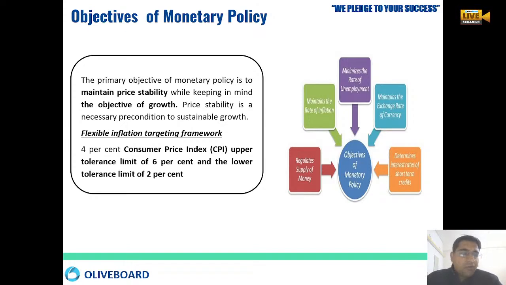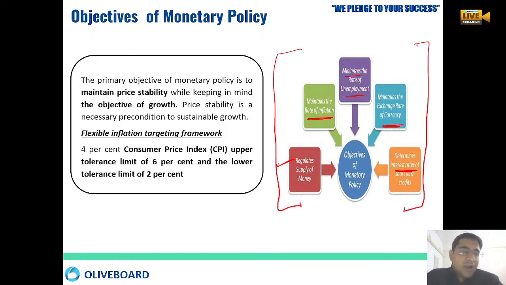Now, the objective of monetary policy, we have already discussed earlier: first of all we want to check the unemployment, and we have to check what the inflation rate is, right? Whether proper currency exchange is going on or not, proper regulation of the money supply, short term interest rate, and also to minimize the rate of unemployment. So this is all the work of the monetary policy. It looks at all these five things, and if we are able to do this properly, then we will have good price stability, and that is the major objective of the monetary policy.